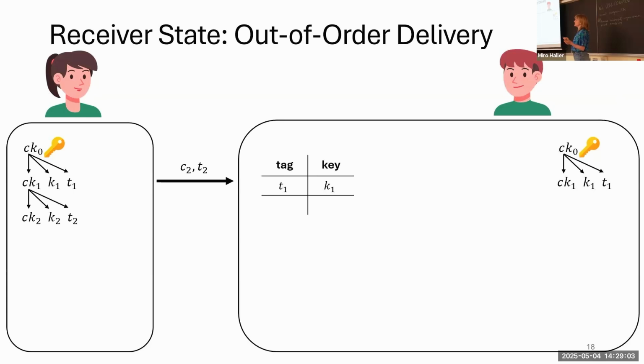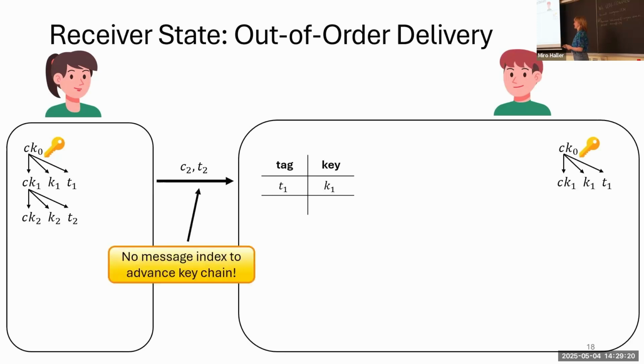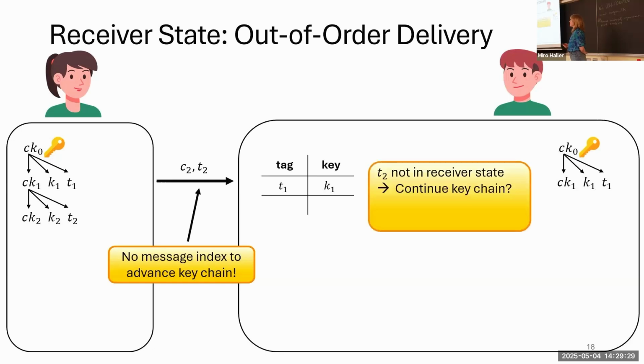Alice decrypts, derives some new key material and encrypts the second message. Now, when this ciphertext and tag arrive at Bob, he only sees random information. He doesn't have this tag, and in contrast to before, we also do not have this message index. Because before, Bob could use the message index to derive the correct key, right? But that's not possible anymore. So what Bob could do is just try and continue in his